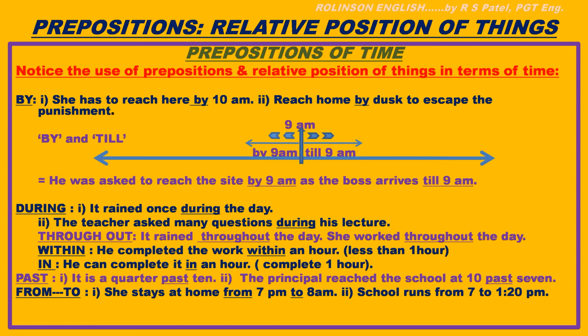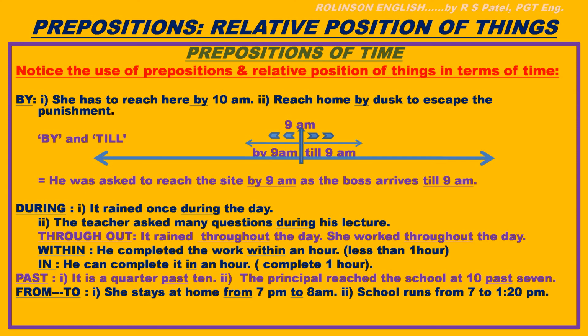Alright. During and throughout. First let us see their comparative meaning. During refers to a period of time and something happens in between, at any point in between. Whereas throughout also refers to a period of time and the thing happens from beginning to end. That takes place, that continues from beginning to end. This is the difference between during and throughout.